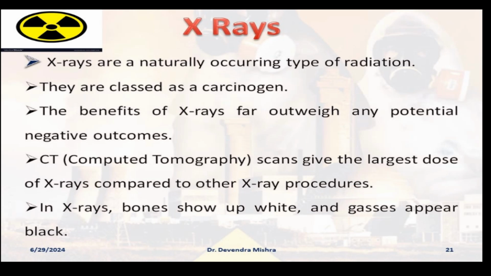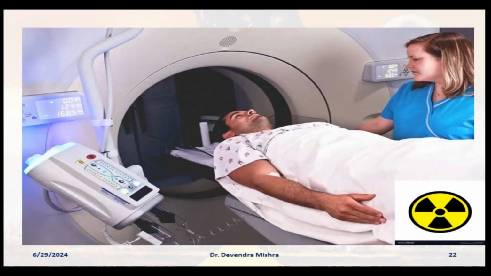In X-rays, bones show up white and gases appear black, as you know already. There is not much important in this particular slide, but I have summarized 4 or 5 points here, which are important for writing in the examinations. Okay. And this is the person undergoing the MRI or a certain kind of laboratory experiment, which can give a person a very high dose of the radiation.